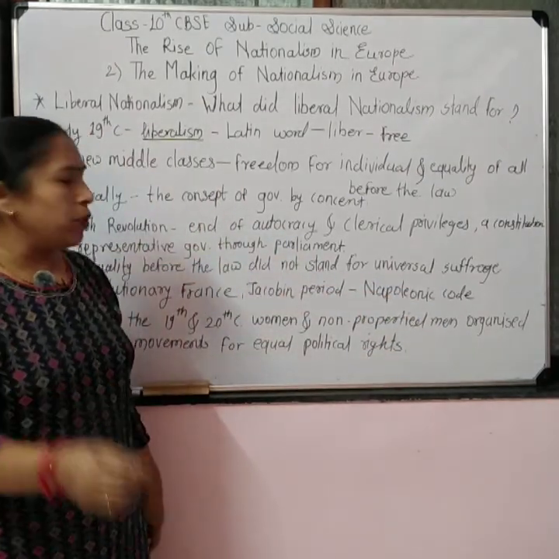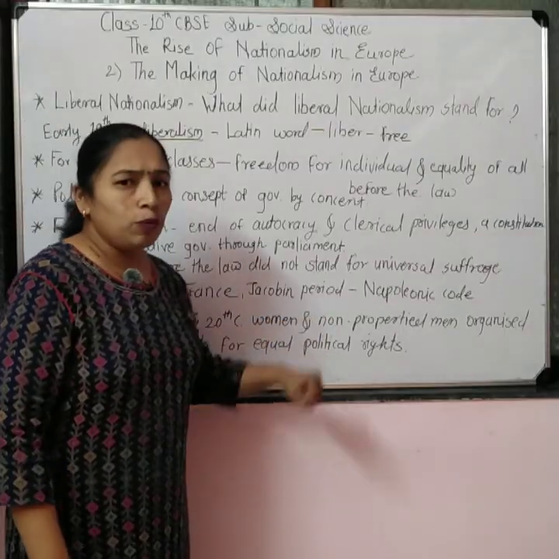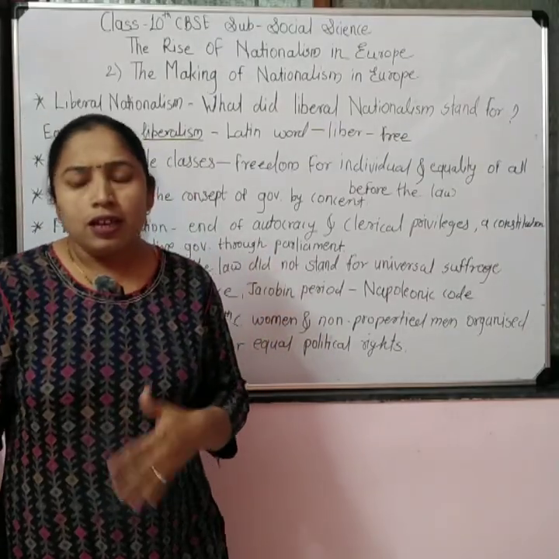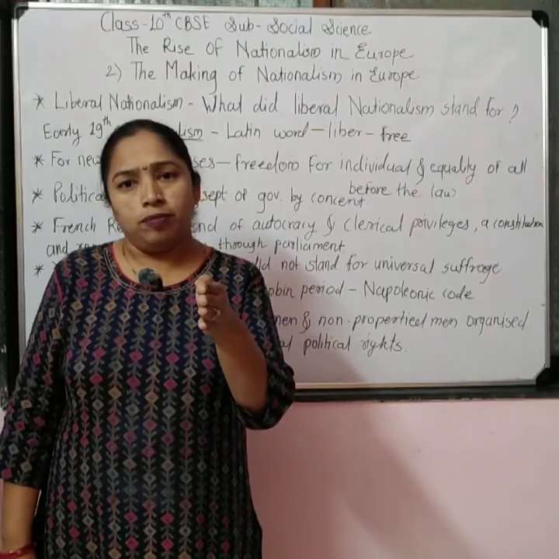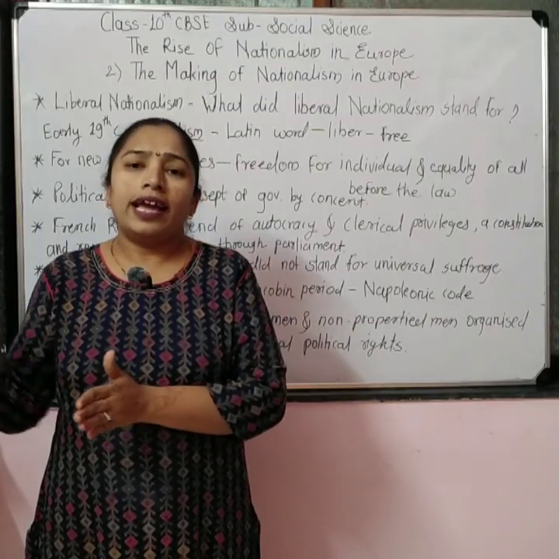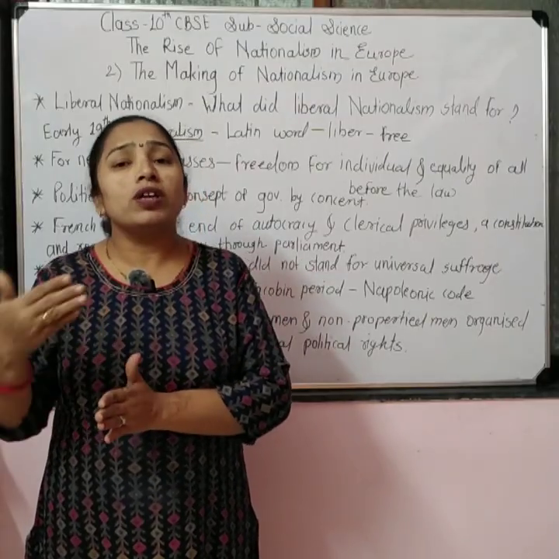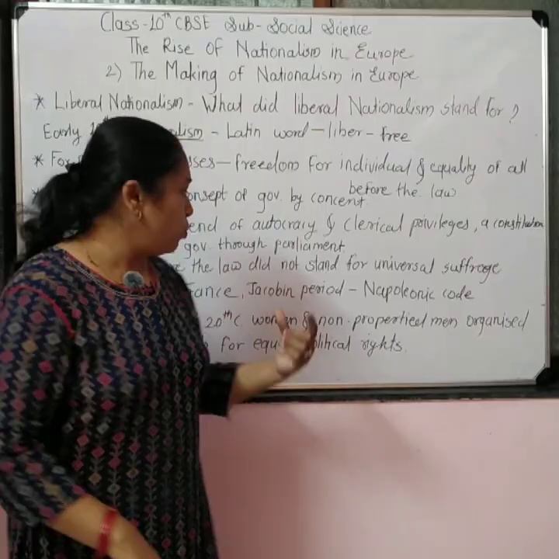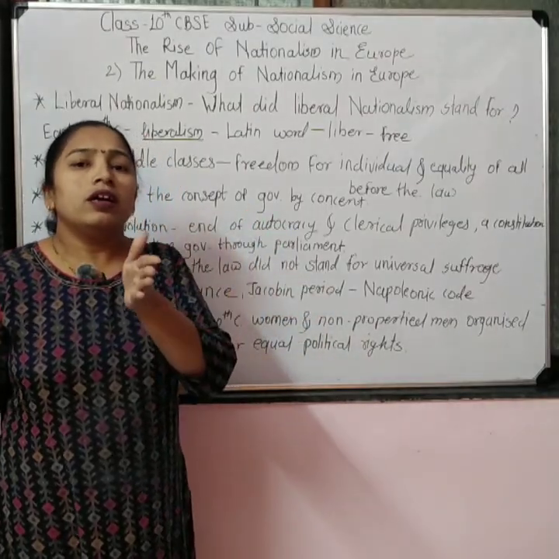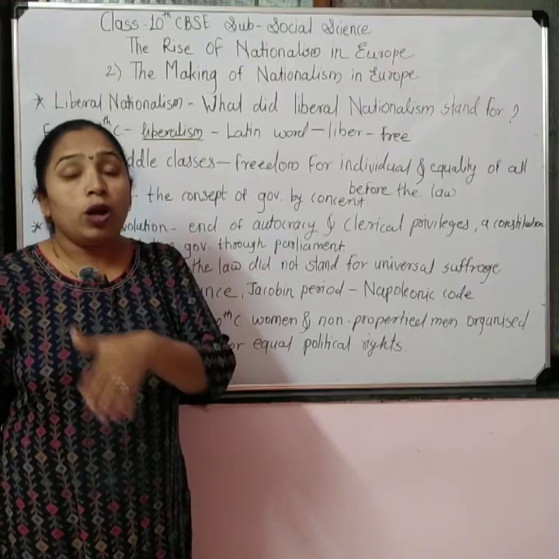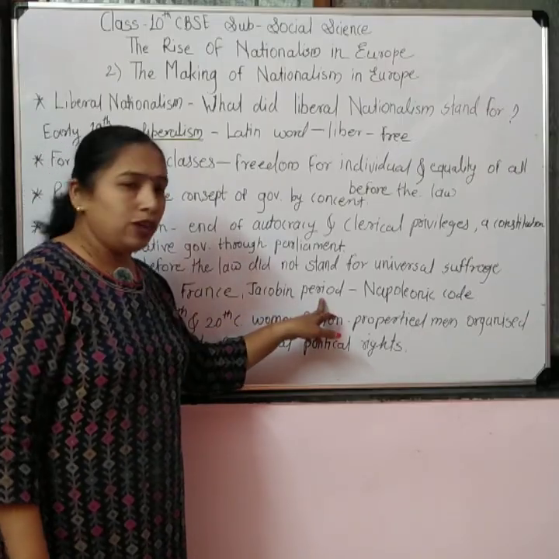For a short period during the Jacobin government in France, the right to vote was given, but only to men. Women were still lagging behind the men and were not given the right to vote. It was the period where propertied men and non-propertied men were given the right to vote.